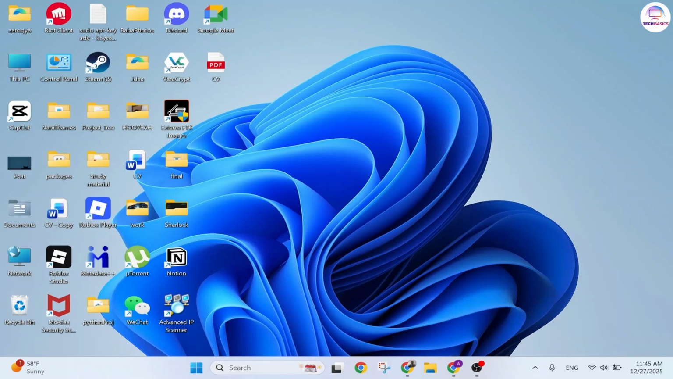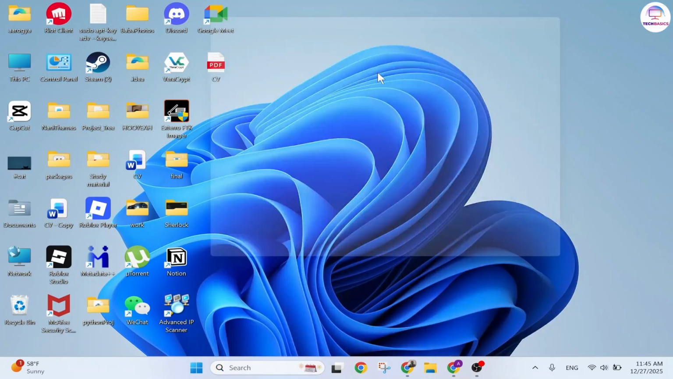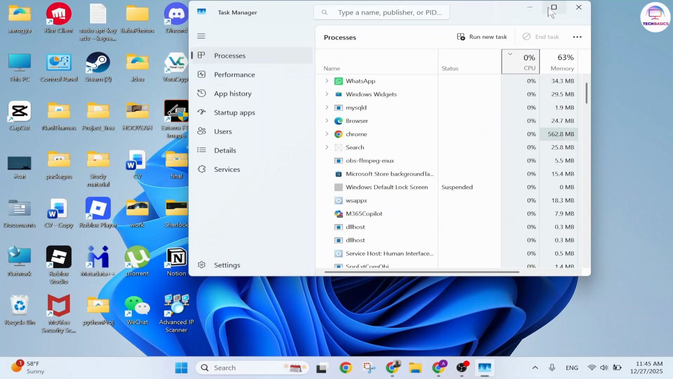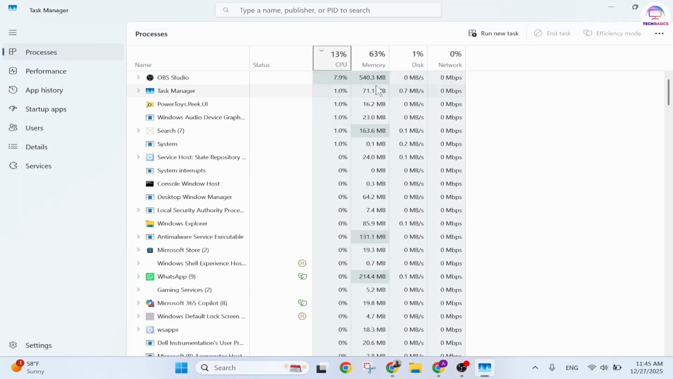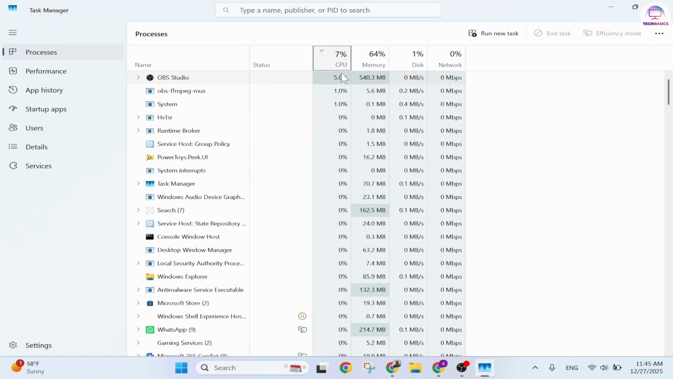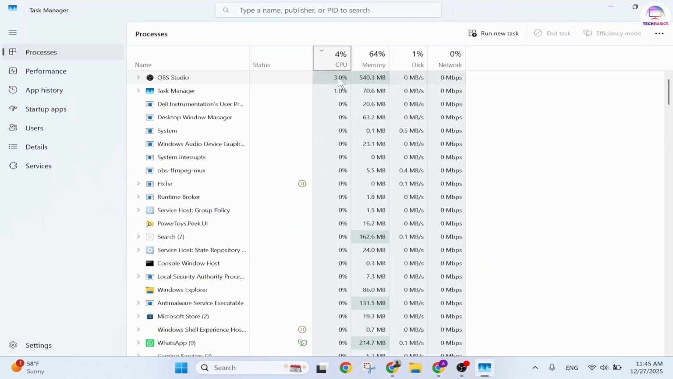You can simply search for your task manager on your search bar here and press enter or open up task manager, and you'll need to locate any resources that is hogging up the resource, so any apps or processes that is hogging up your resource. So if you find such a process, you'll need to end it.